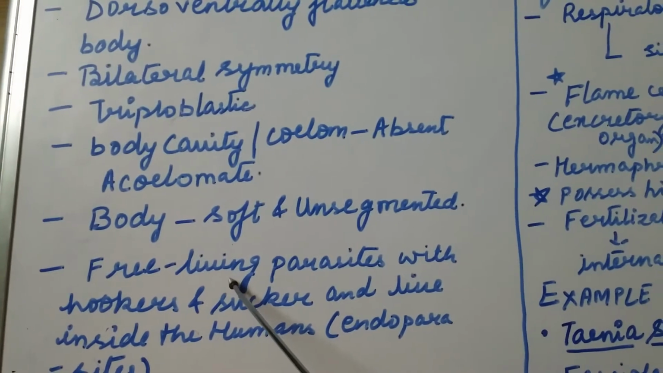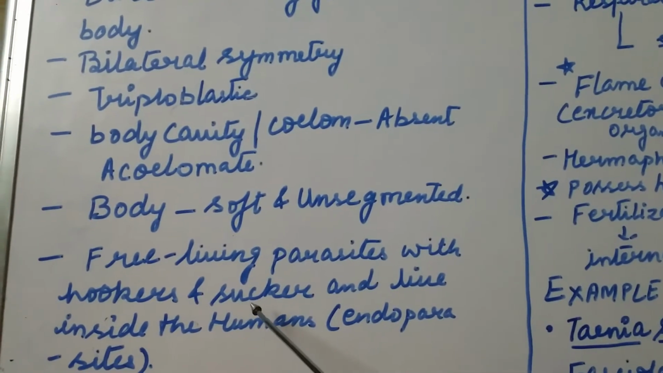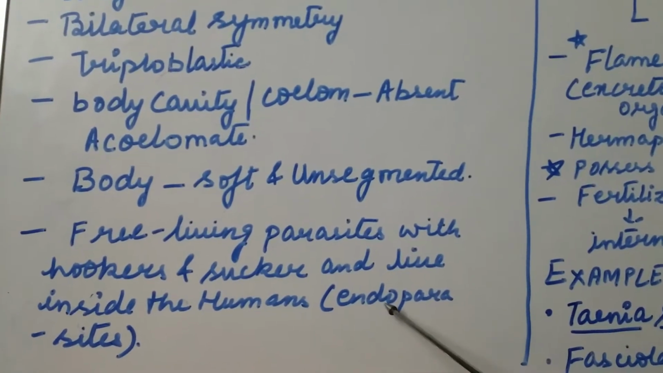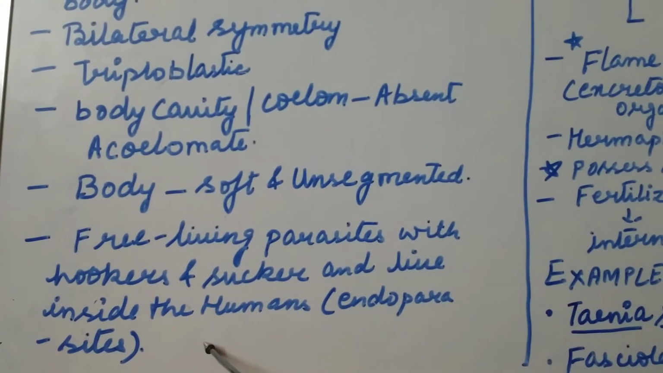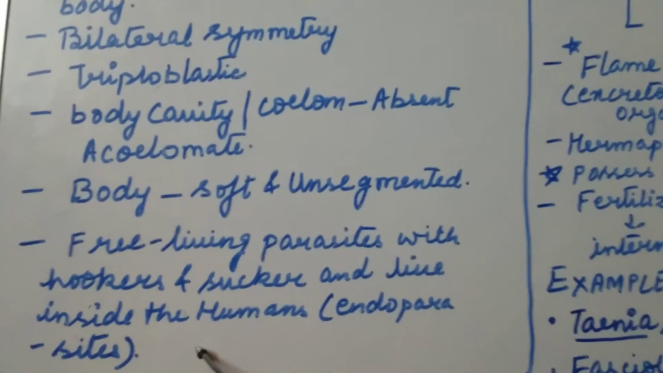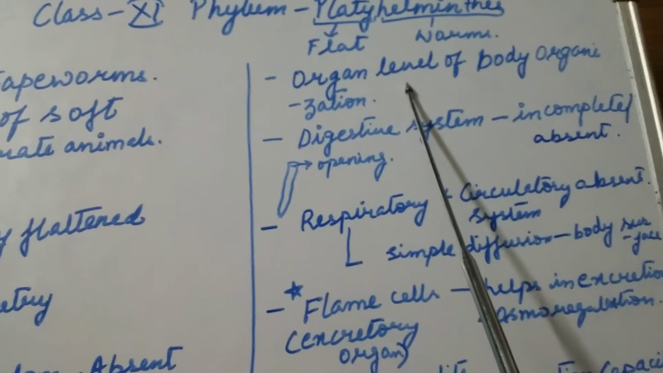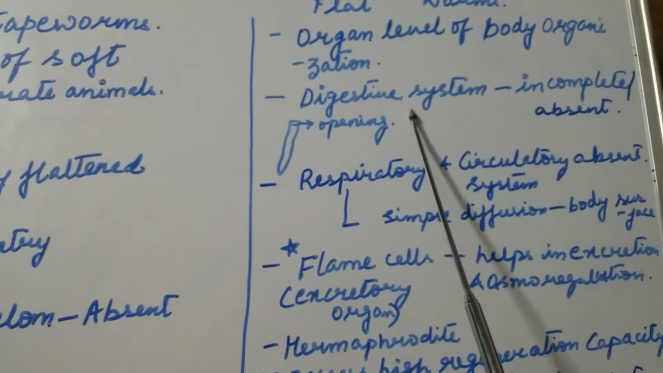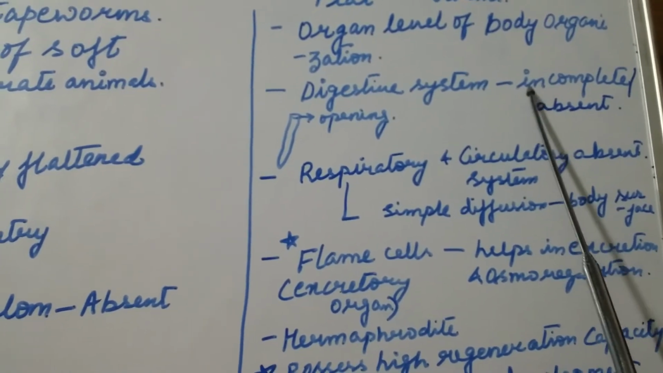Platyhelminthes live like parasites with hooks and suckers, and they live inside the body of the human as endoparasites. For example, in the case of Taenia. They have organ level of body organization. The digestive system is either incomplete or absent.